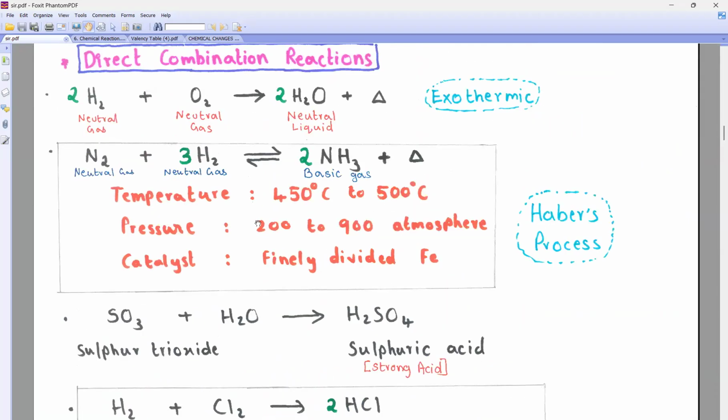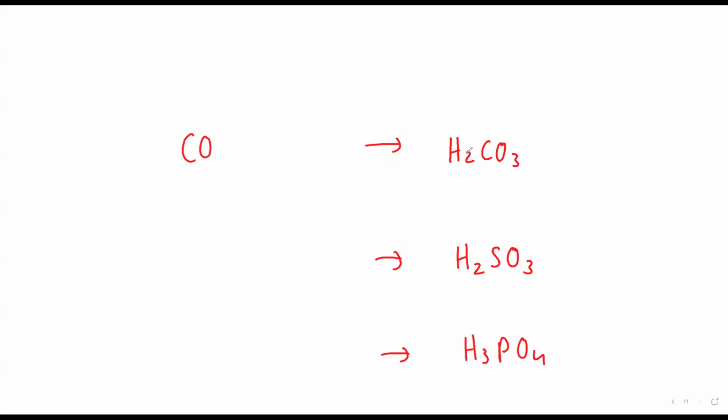Okay beta, in combination they will say write a combination reaction in which a weak acid is formed. Today we studied weak acid or not? Tell me. We did it in the beginning only, today. Which are the weak acids? Tell me, beta. Carbonic acid is weak. Right, beta? Sulfurous acid is weak. Nitric acid also. Phosphoric acid is also weak. Acetic acid, yes, but no, only these three have to be remembered.